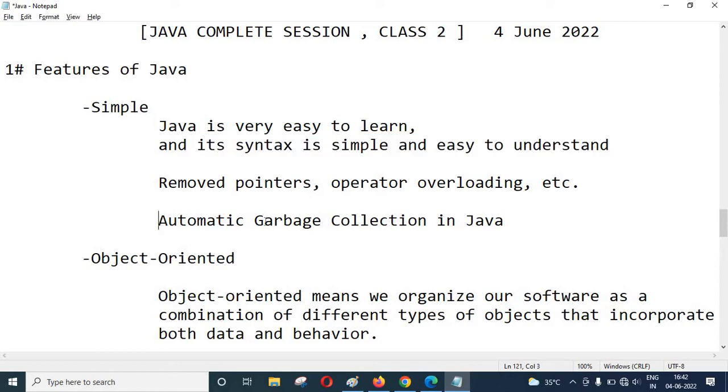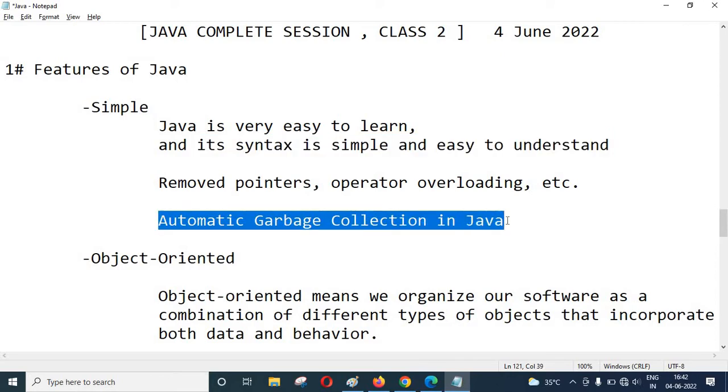Automatic garbage collection, what does it mean here? That makes Java very simple. Automatic garbage collection means Java has the power to allocate and deallocate memory automatically. When we create an object in Java, it allocates memory in a separate place in RAM. When that memory is no longer useful, Java automatically releases that space.